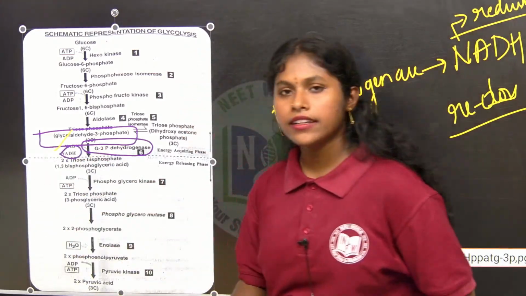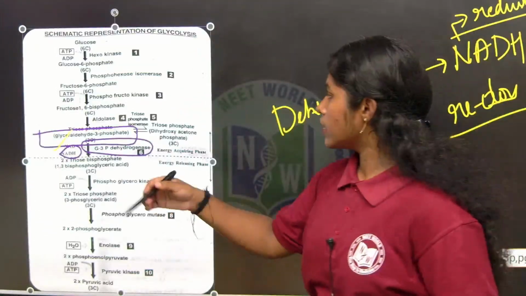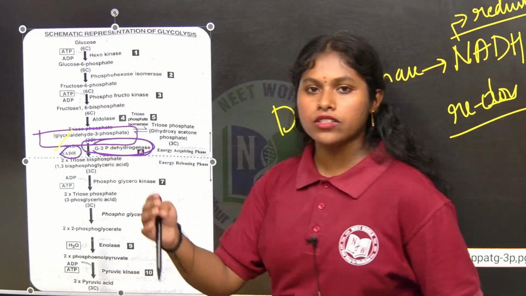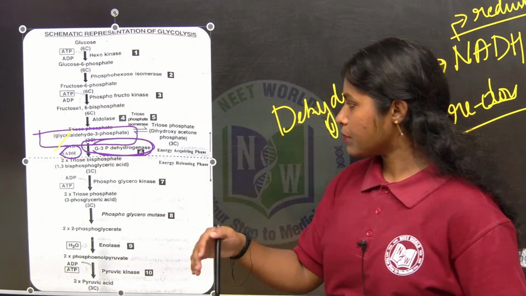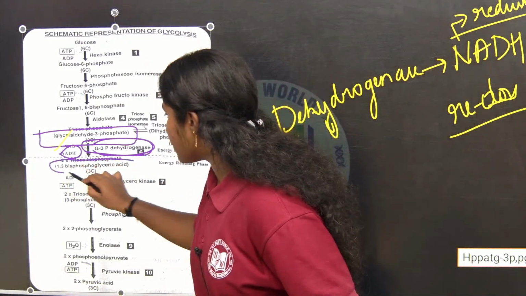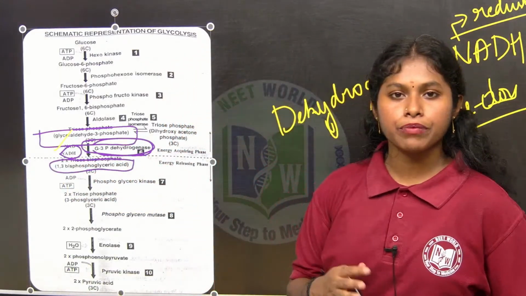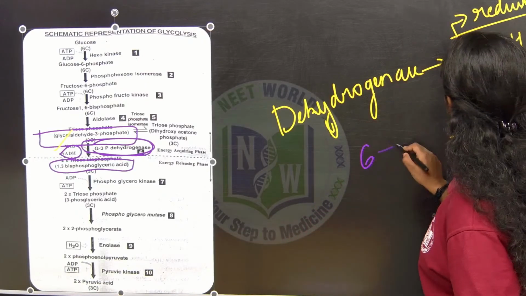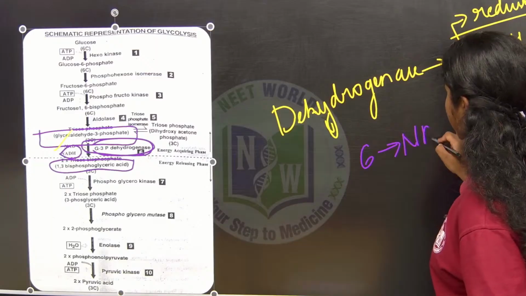So the glyceraldehyde 3-phosphate, in the presence of glyceraldehyde 3-phosphate dehydrogenase enzyme, is going to convert to 1,3-bisphosphoglyceric acid. So here at the 6th step, what is produced? NADH is produced.